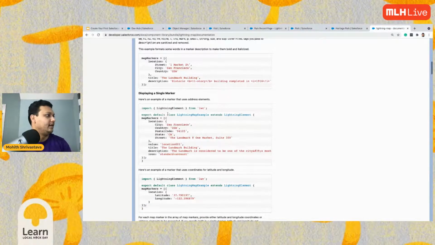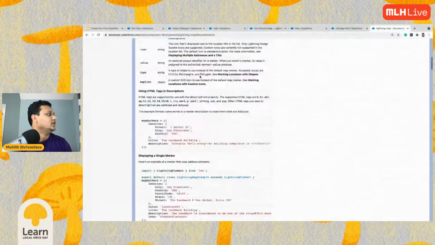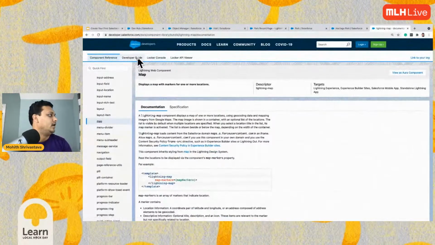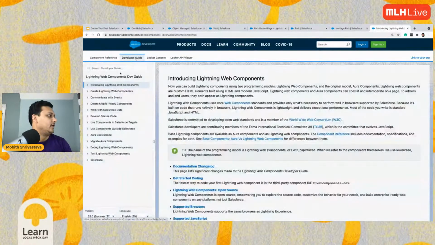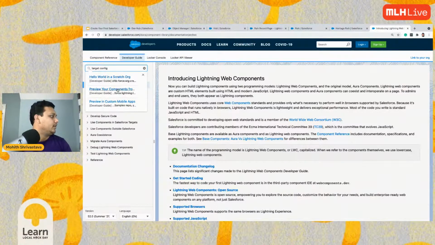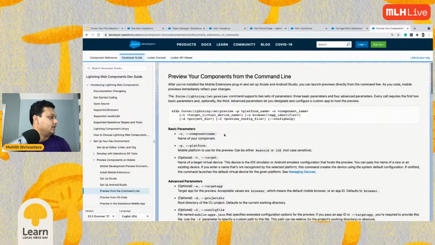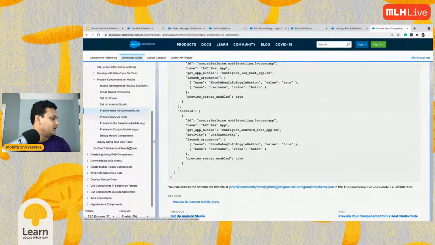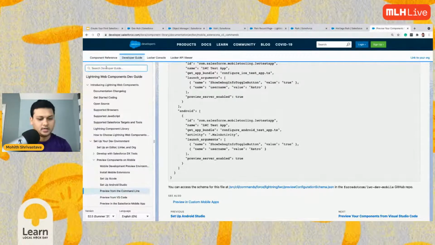But before that, this has to be exposed. So let's look at our developer guide and search for target config. Here, preview our components. Let's select target config.